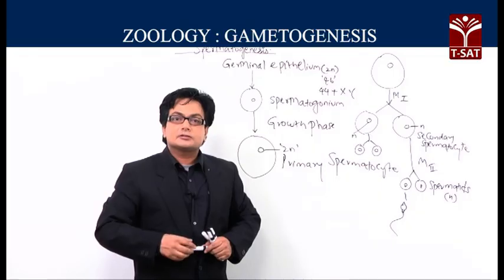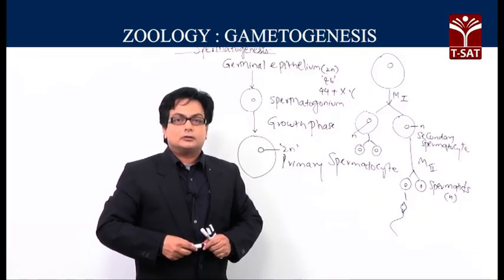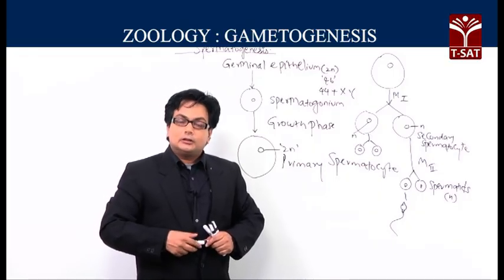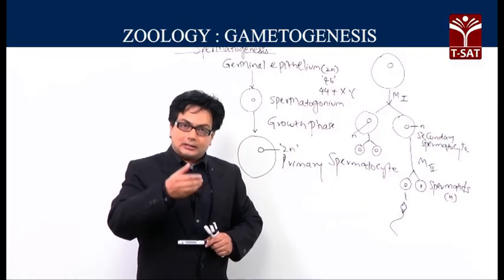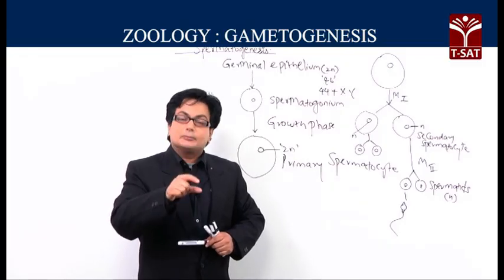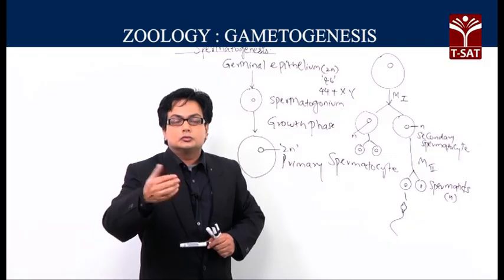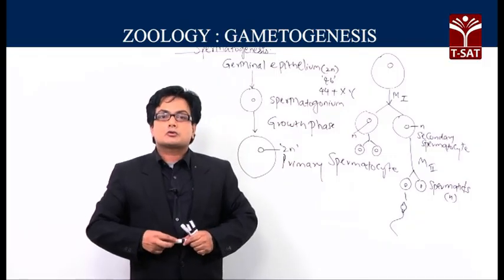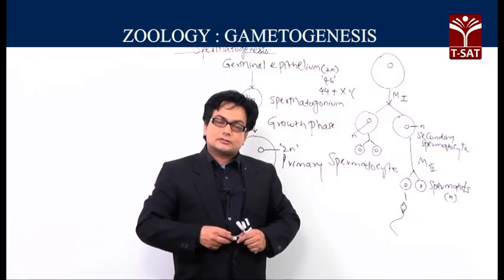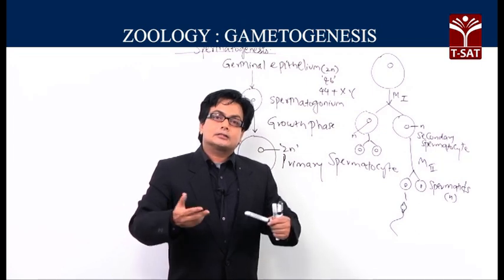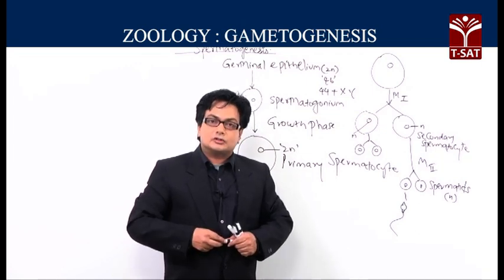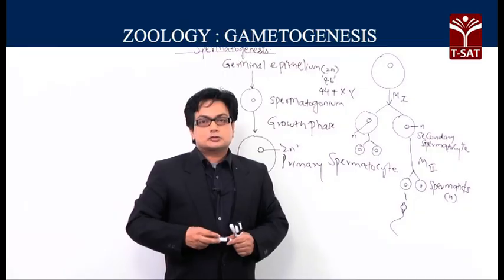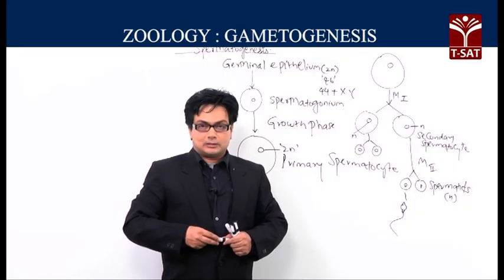Once the spermiation takes place, the journey of the sperm begins, and the sperm will make its way from the seminiferous tubule and gets into the next structure, which is called as the rete testis. And from the rete testis, it goes into the vasa efferentia and gets stored in the epididymis.